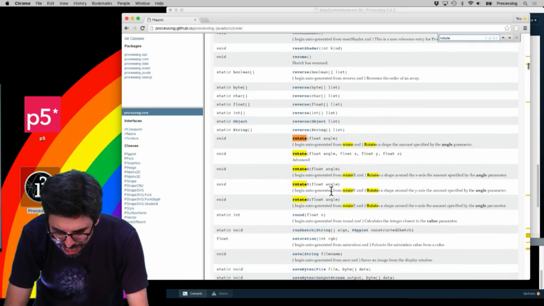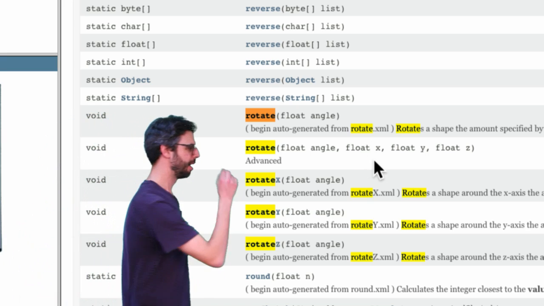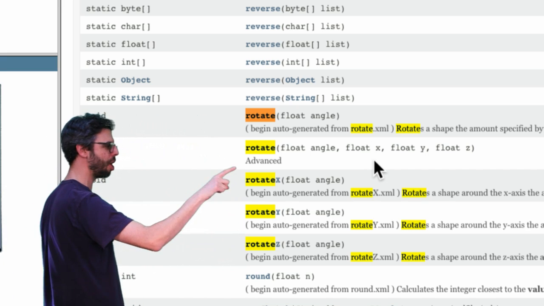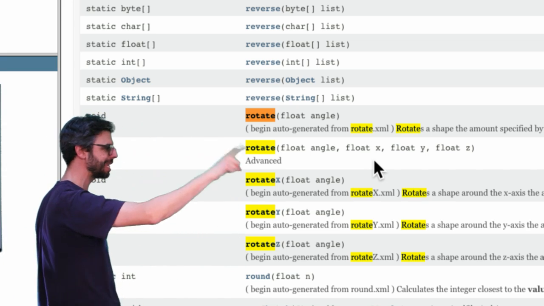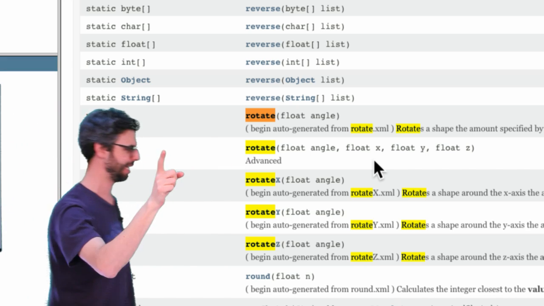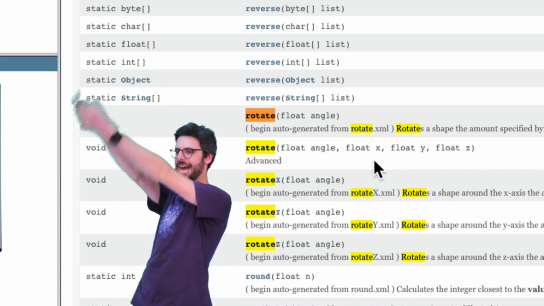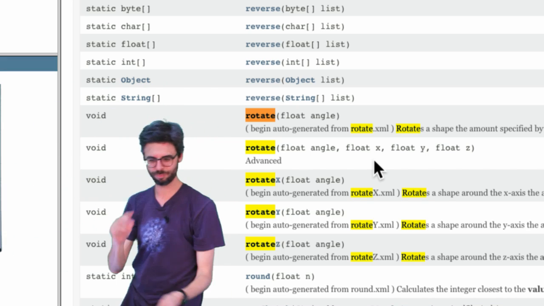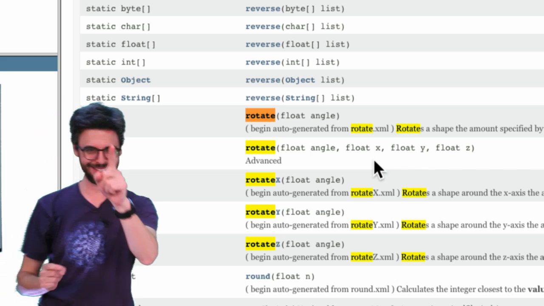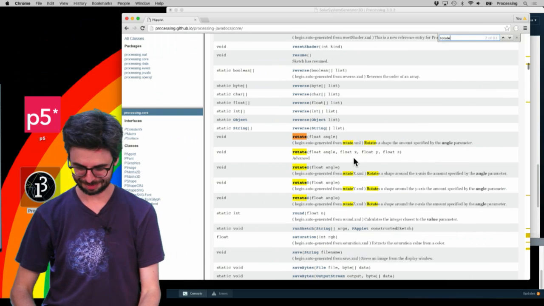Because rotate, I can rotate by an angle along an x, y, z. I think this is what I want to do. Right? What this does is it takes a vector and rotates by that vector. Let's see if we can make this work.